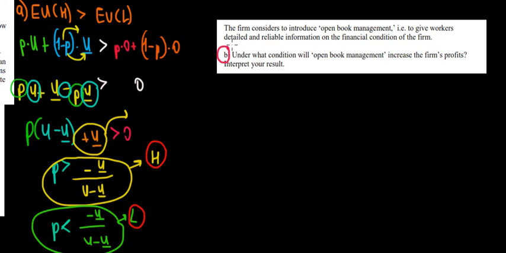Let's have a look at part B now. So the firm wants to introduce open book management. Basically, it would tell the employees what the financial state is. So is the economy good or is the economy bad? Under what condition will this open book management increase the firm's profit?